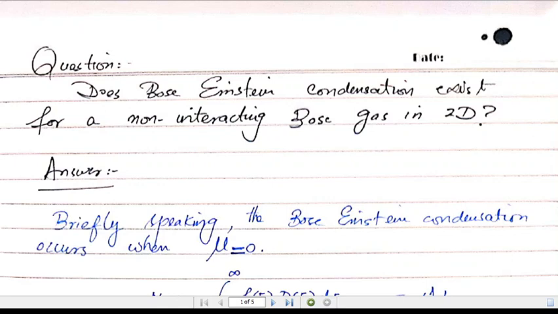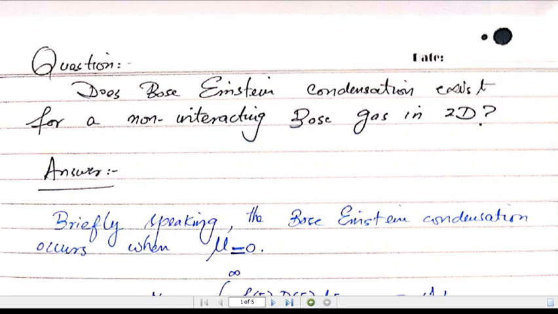So I will solve two problems related to the Bose-Einstein condensation and two problems related to the phase transitions. Let's solve the first question. The statement of the question is: does the Bose-Einstein condensation exist for a non-interacting Bose gas in two dimensions?